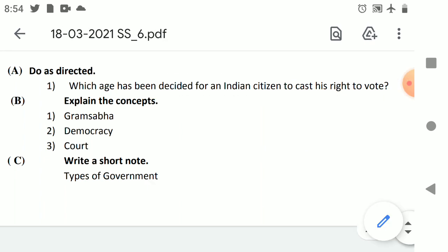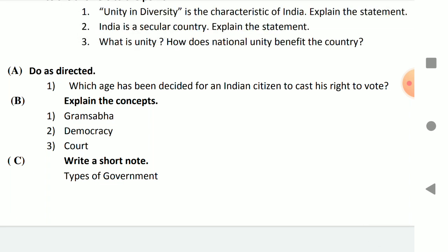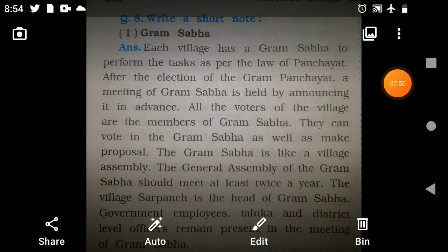Now Gram Sabha, democracy and court. I will be taking you through the answers. Friends, some answers I am skipping, so please don't write the whole paper same to same. I am skipping some answers, like court, which you will not write, and Gram Sabha, democracy and types of government I am taking you to. So it is Gram Sabha.